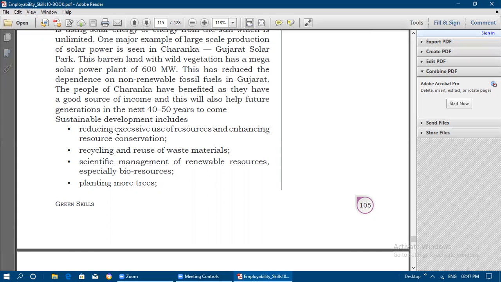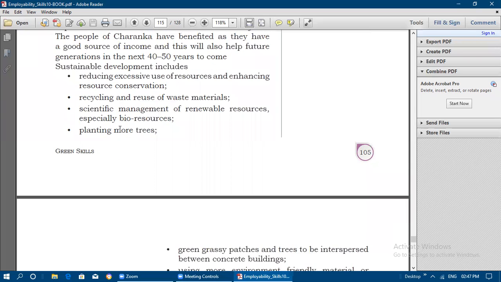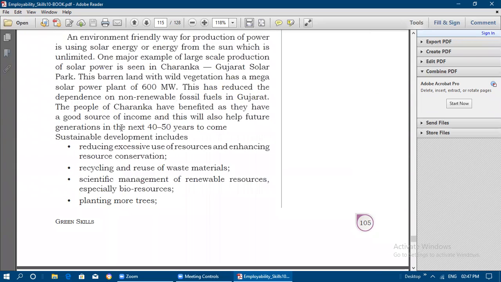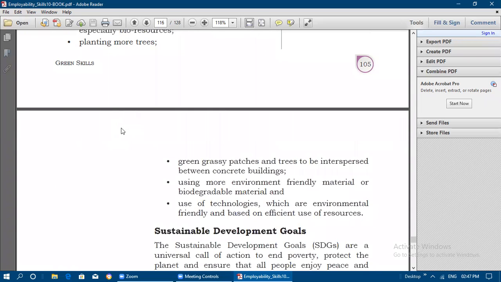Okay, resources need to be conserved. That improvement needs to be done, and we need to reduce the excessive use of resources. Recycling and reuse of waste materials. Waste materials need to be recycled and reused, and scientific management of renewable resources needs to be done, especially bioresources. Okay, and we need to plant more trees and green grassy patches. Okay, and trees to be interspersed between the concrete buildings, that is, they should be spread between the concrete buildings.